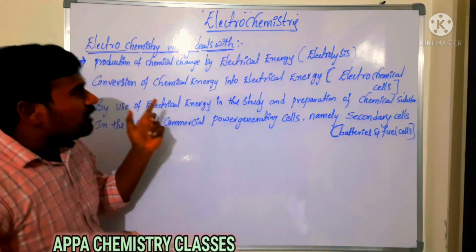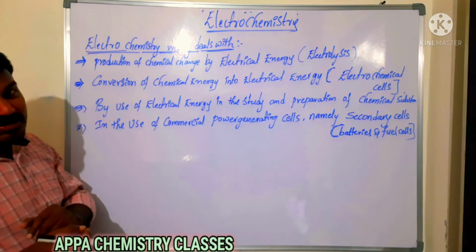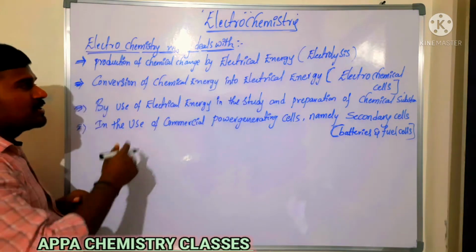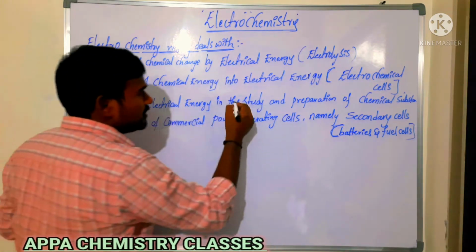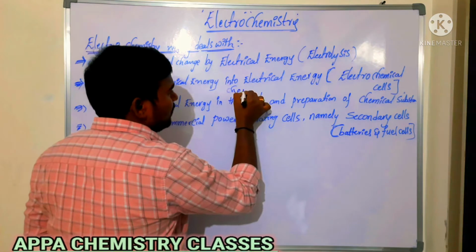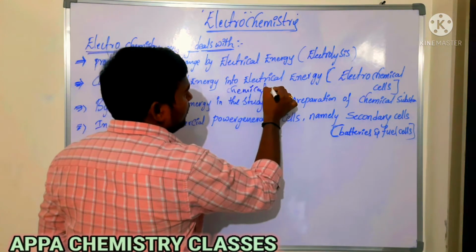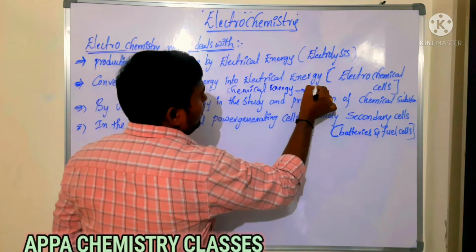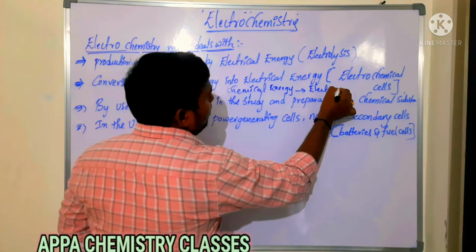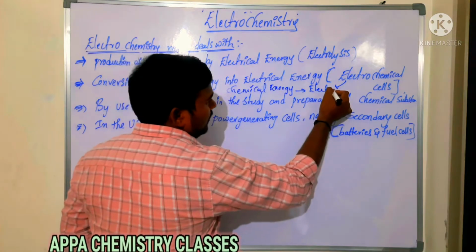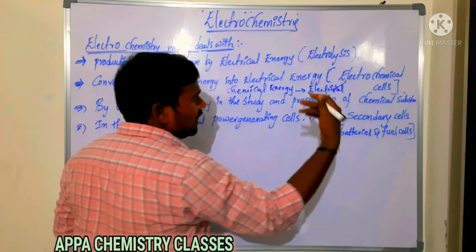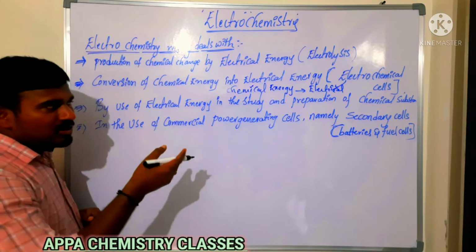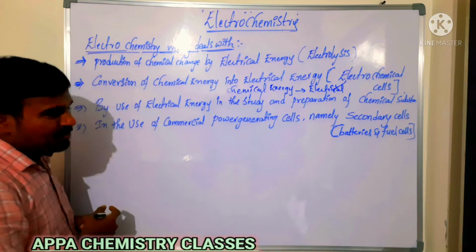Also, by spontaneous redox reactions we generate electrical energy in electrochemical cells. In electrochemical cells, chemical energy is converted to electrical energy by a spontaneous redox reaction. Galvanic cells and so on, we will see in electrochemical cells.